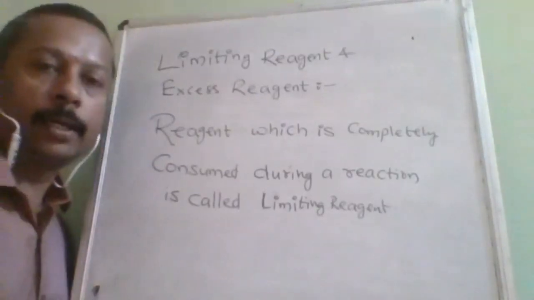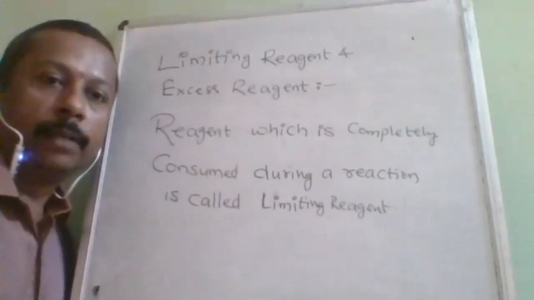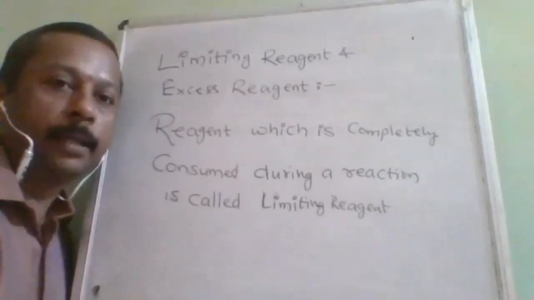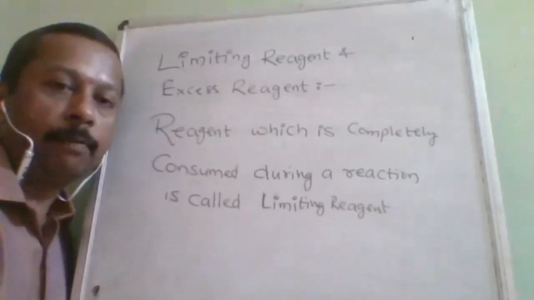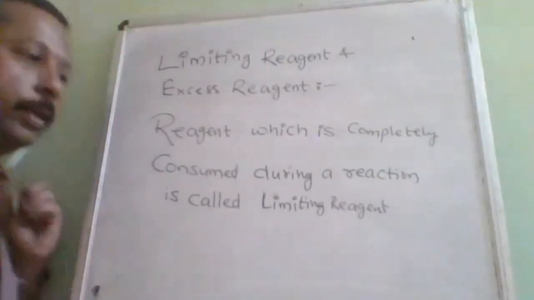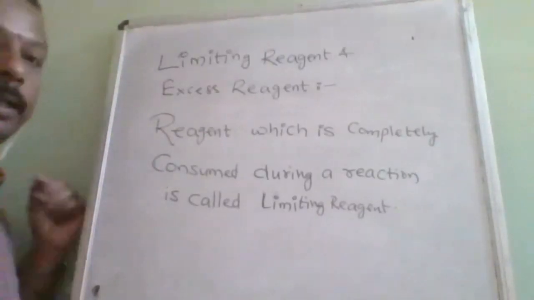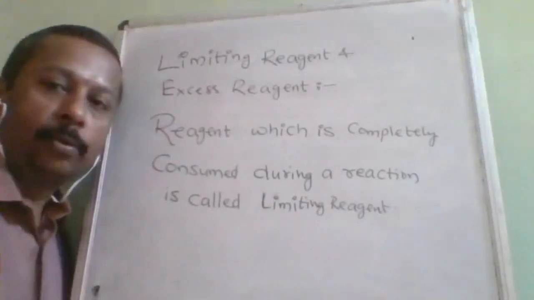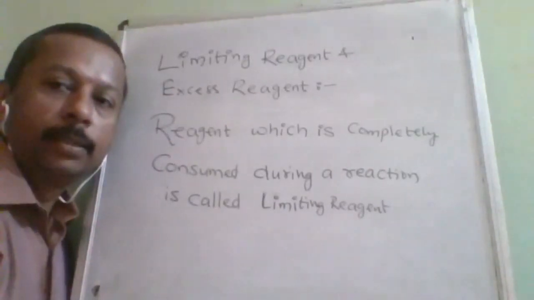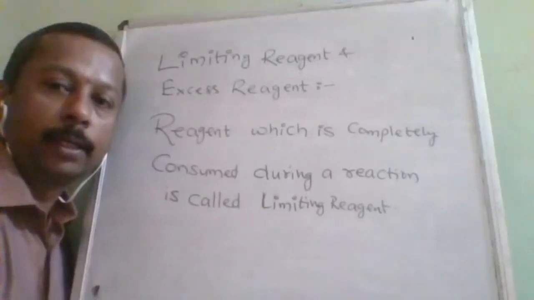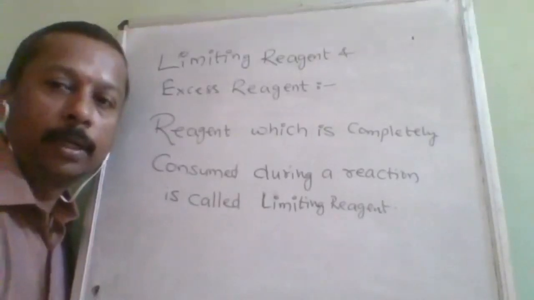If suppose three reactants are there, then one will be limiting, remaining two will be excess. So the limiting reagent of any reaction can be one at maximum. But sometimes, if you take the calculated amount, that time even that can be zero also. Understood?